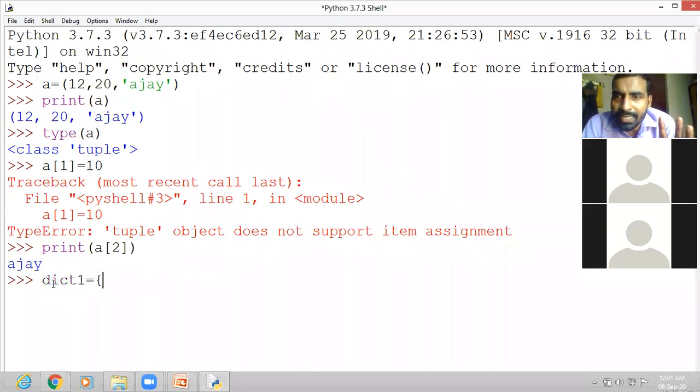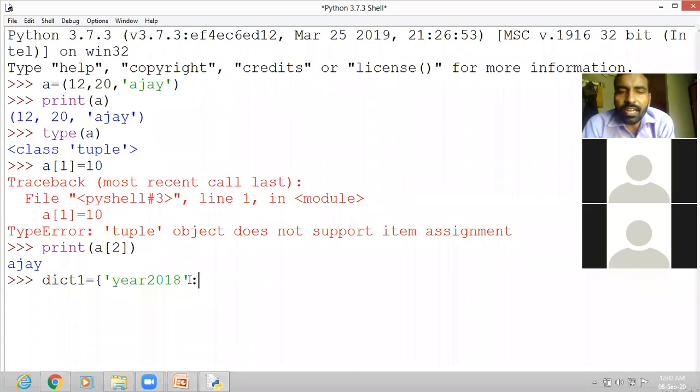So we write curly braces, then we define the first key. Suppose the key is year 2018. Okay, this is the first key, year 2018.